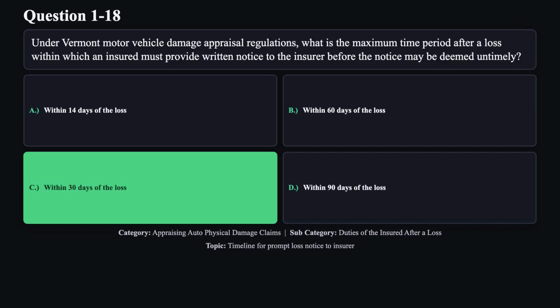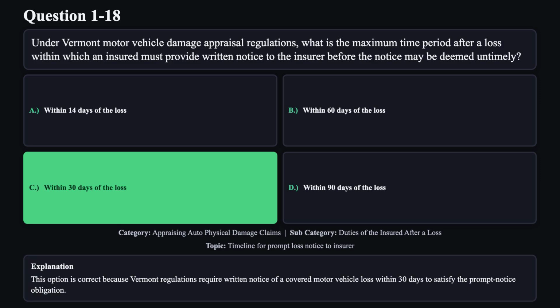The correct answer is C. This option is correct because Vermont regulations require written notice of a covered motor vehicle loss within 30 days to satisfy the prompt notice obligation.